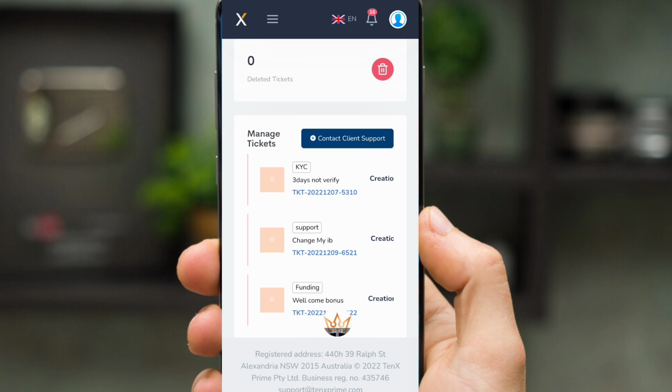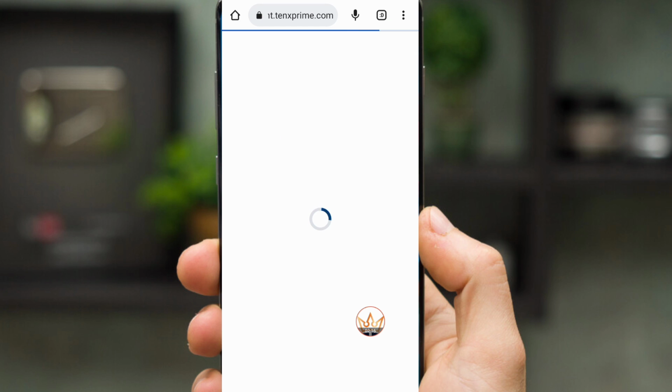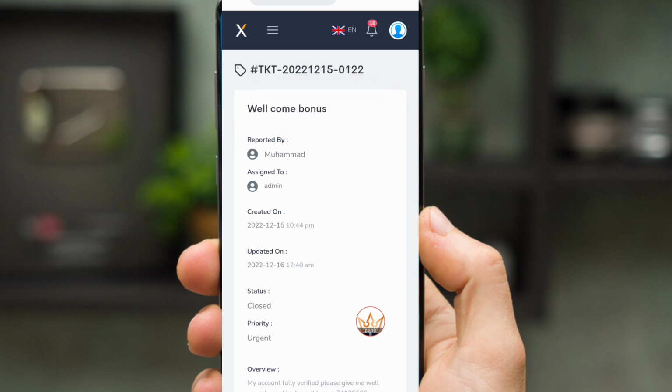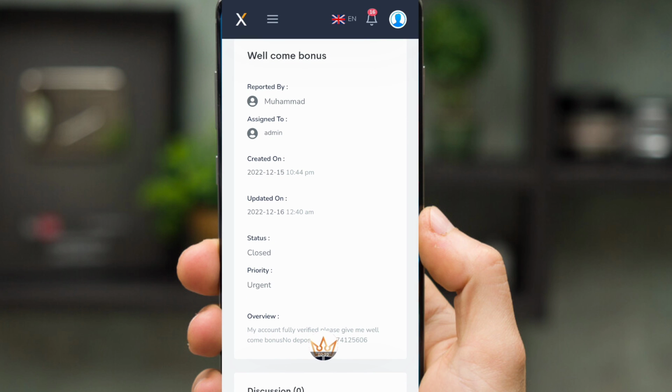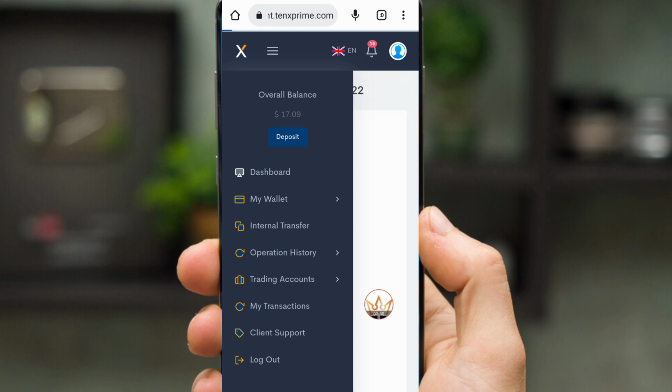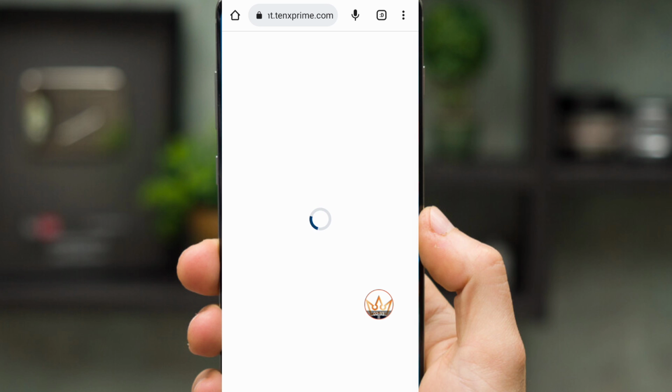Then I created a welcome bonus ticket. Friends, I am now showing you my account is fully verified. Please give me the welcome no deposit bonus, account 7480. This broker completed and I received my bonus within 2 hours.